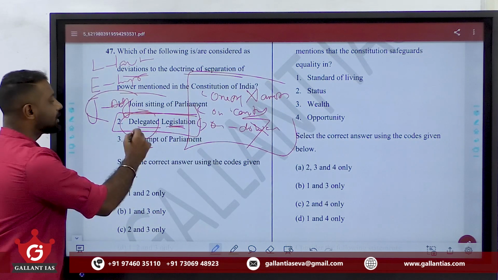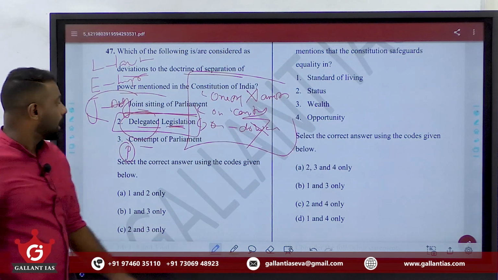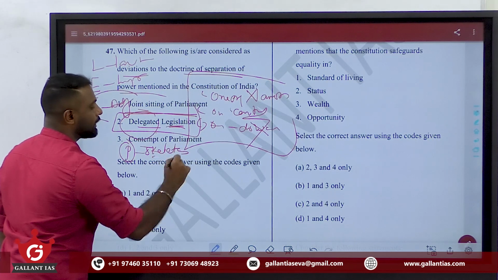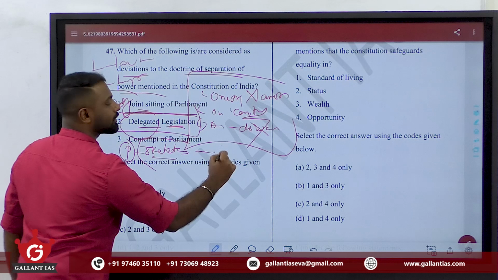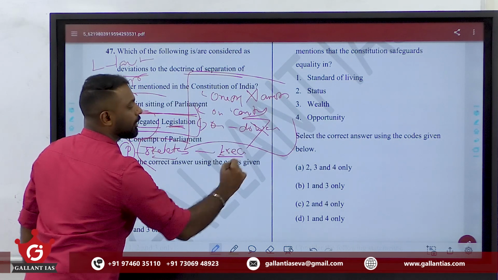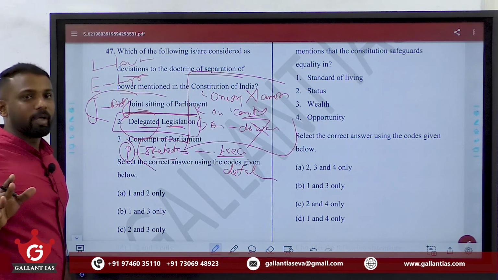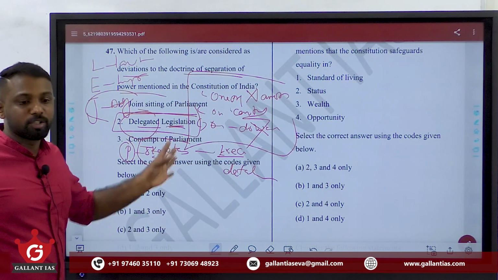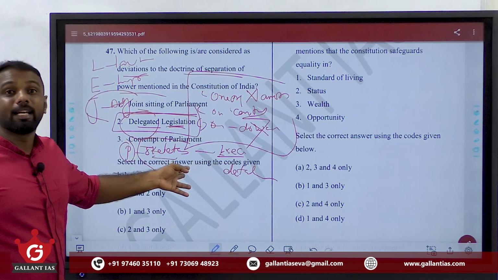Simply, in certain cases our parliament is about to make laws, right? Our parliament makes a skeleton law. That is, they make a draft of a law and they ask the executives to frame a detailed law. I repeat once again, our lawmaking body, that is parliament, makes a skeleton law and asks the executives to make a detailed law. This is what we mean by delegated legislation.